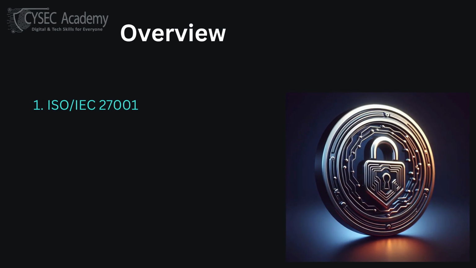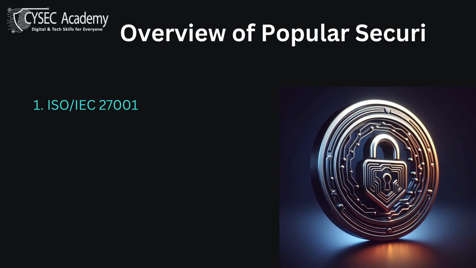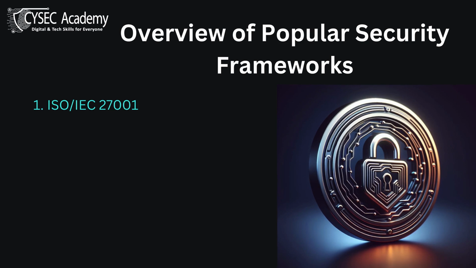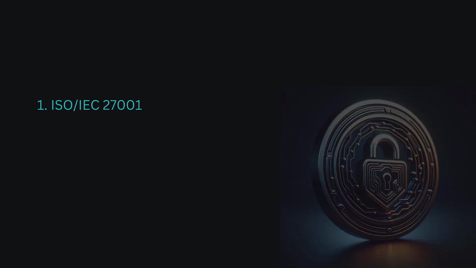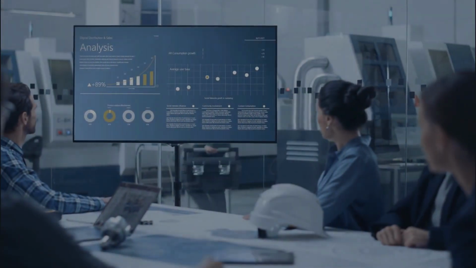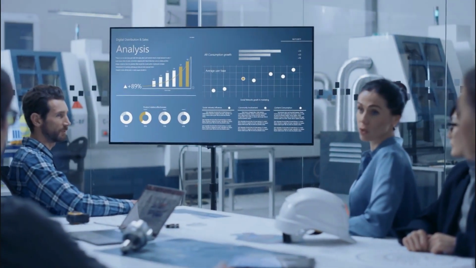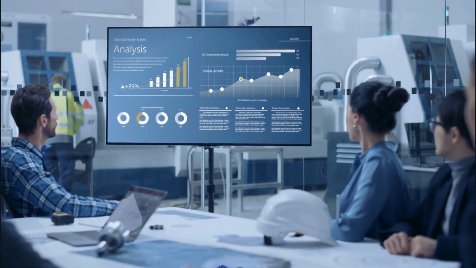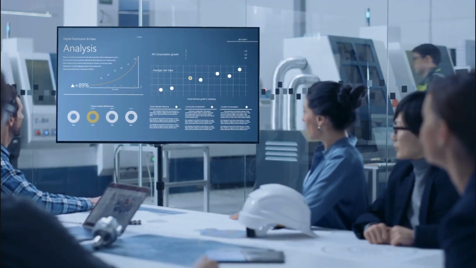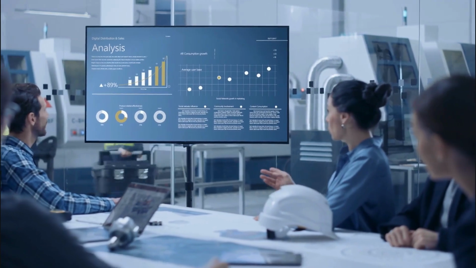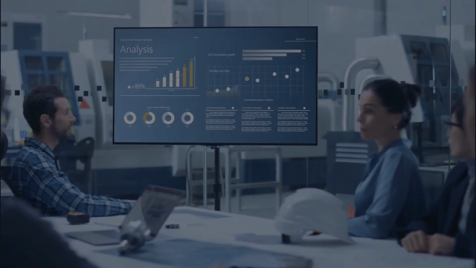Let's begin by providing an overview of some of the most popular security frameworks that organizations use to manage their information security efforts. 1. ISO/IEC 27001. This is one of the most widely recognized international standards for information security management. It provides a systematic approach to managing sensitive company information, ensuring it remains secure. ISO/IEC 27001 outlines requirements for establishing, implementing, maintaining, and continually improving an information security management system.